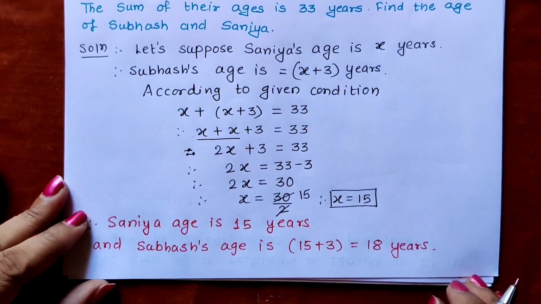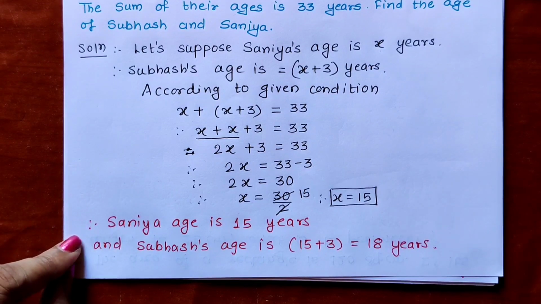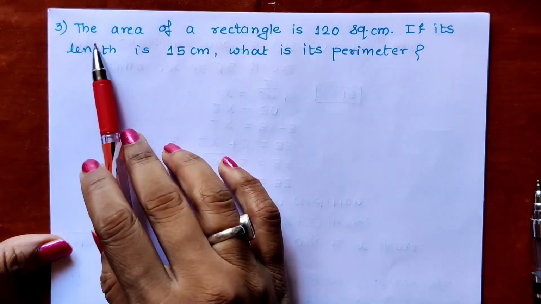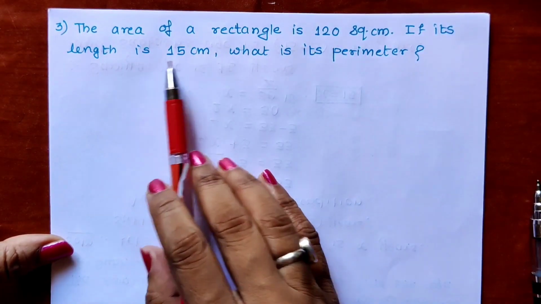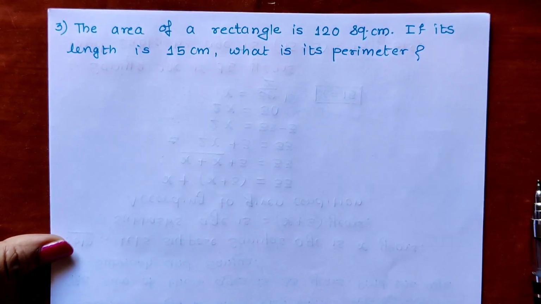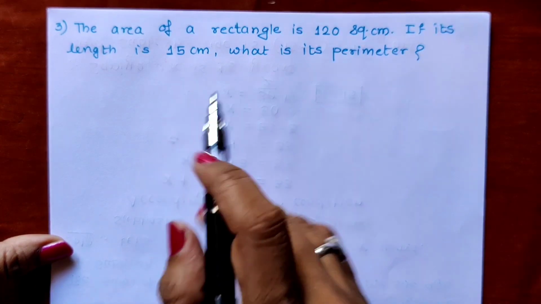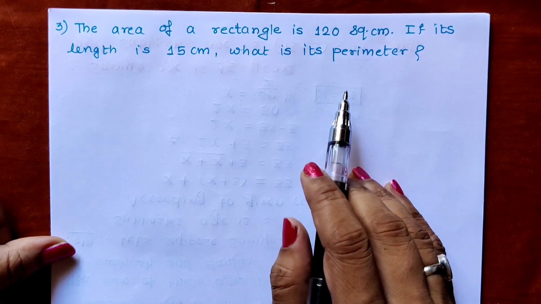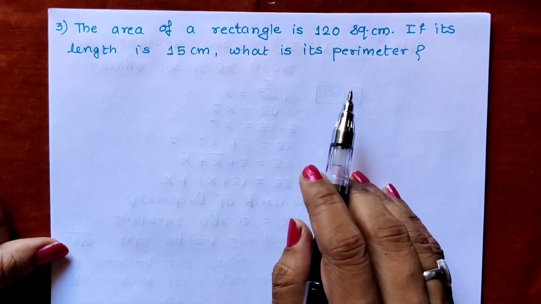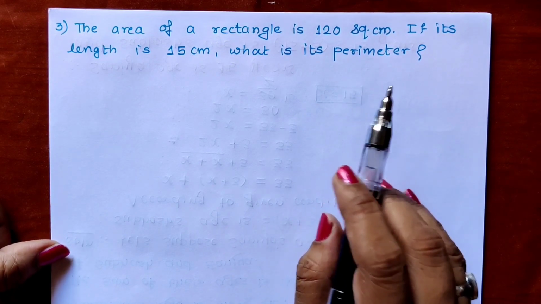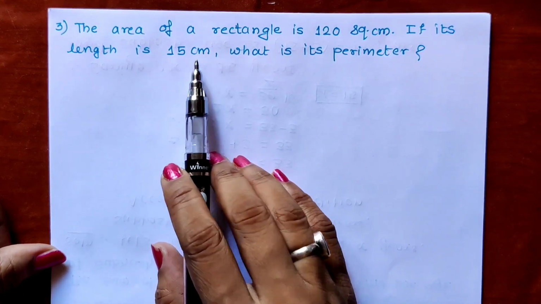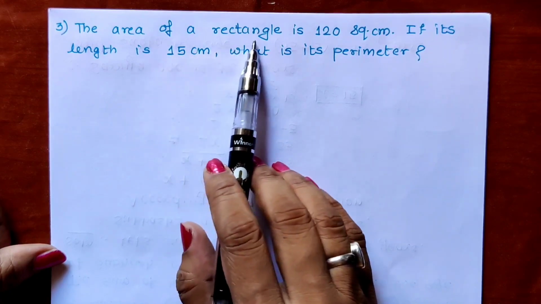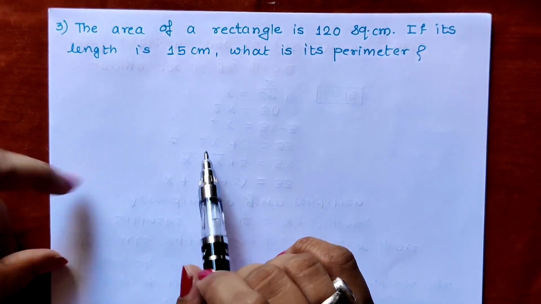Okay. Now, let us go on to the last sub question. The last question is, the area of a rectangle is 120 square centimeter. If its length is 15, what is the perimeter? We have to find the perimeter. For the perimeter, we all know the formula of perimeter of rectangle: 2 into length plus breadth, correct? So we require length and breadth both. Length is given but breadth is not given. So from the area of rectangle, first find out the breadth.